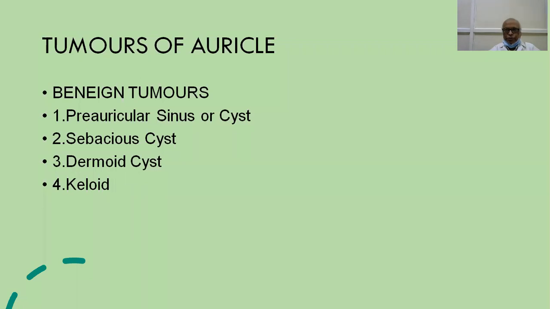Sometimes some individuals may be prone to this keloid formation. Once keloid formation occurs, there is very little that we can do. Even though we excise, it is bound to recur. So if at all you excise, you have to infiltrate steroid like triamcinolone locally to prevent recurrence. It is said once you see a keloid, you refer to your enemy.